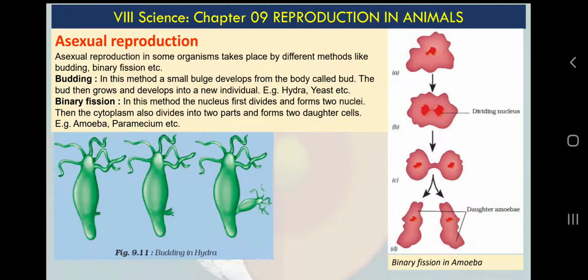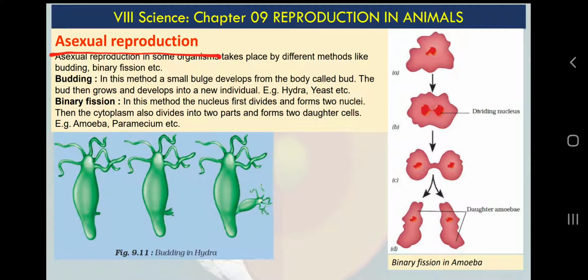Now final topic, asexual reproduction. So what we have learned till now, in sexual reproduction we need two parents. One parent is called male parent, which provides sperms which are called male gametes, and another parent is called female parent, which provides eggs which are called female gametes. And the fusion of egg and sperm is called zygote, and we see fertilization or this fusion in the oviduct of human reproductive system or female reproductive system. So the fusion is called fertilization, and the final cell we get is called zygote. Okay, but in asexual reproduction we have only single parent.